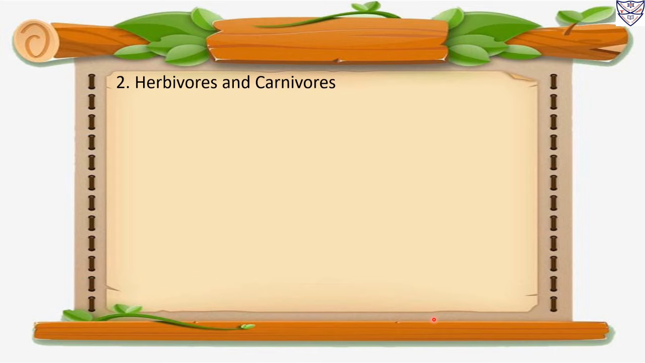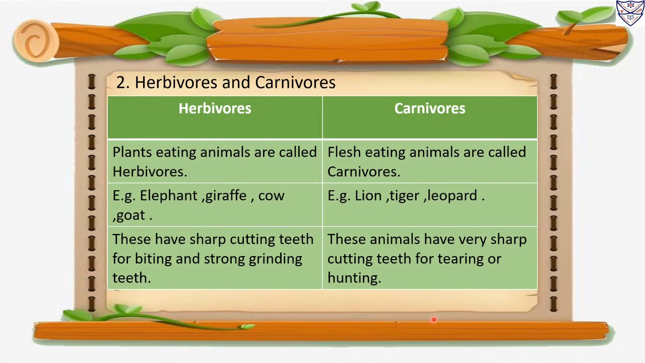Number 2. Herbivores and carnivores. Herbivores. Plants-eating animals are called herbivores. Carnivores. Flesh-eating animals are called carnivores.